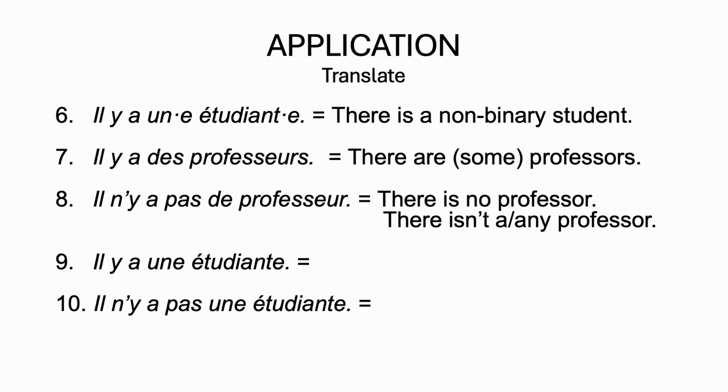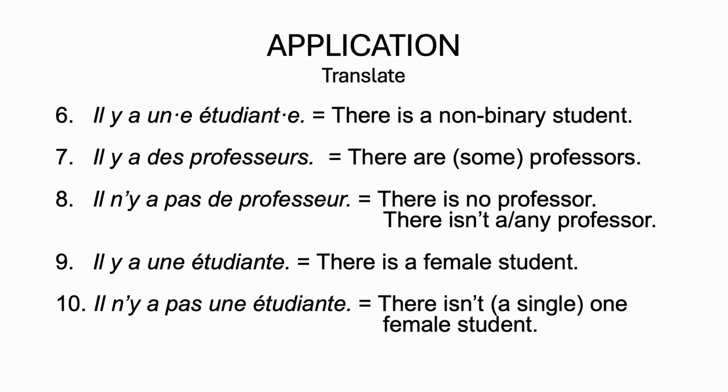Il y a une étudiante can be translated as there is a female student. Une is the form used for singular feminine noun. And finally, il n'y a pas une étudiante. Here we have the negative context, il n'y a pas, followed by une. So it's going to be translated as there isn't a single one female student or there isn't one female student.